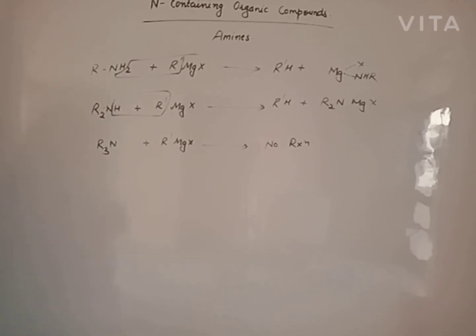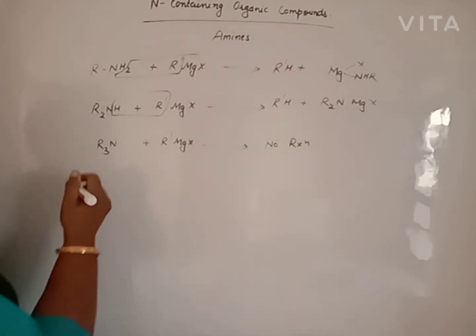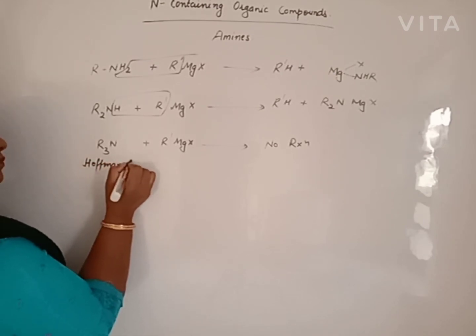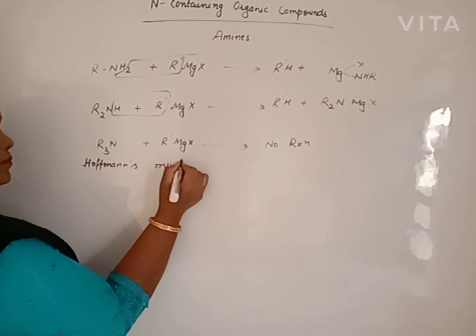Beta, that is known as the Hofmann mustard oil reaction. What is the Hofmann mustard oil reaction? Beta, it is the reaction with carbon disulfide. Reaction with carbon disulfide, that is the Hofmann mustard oil reaction.